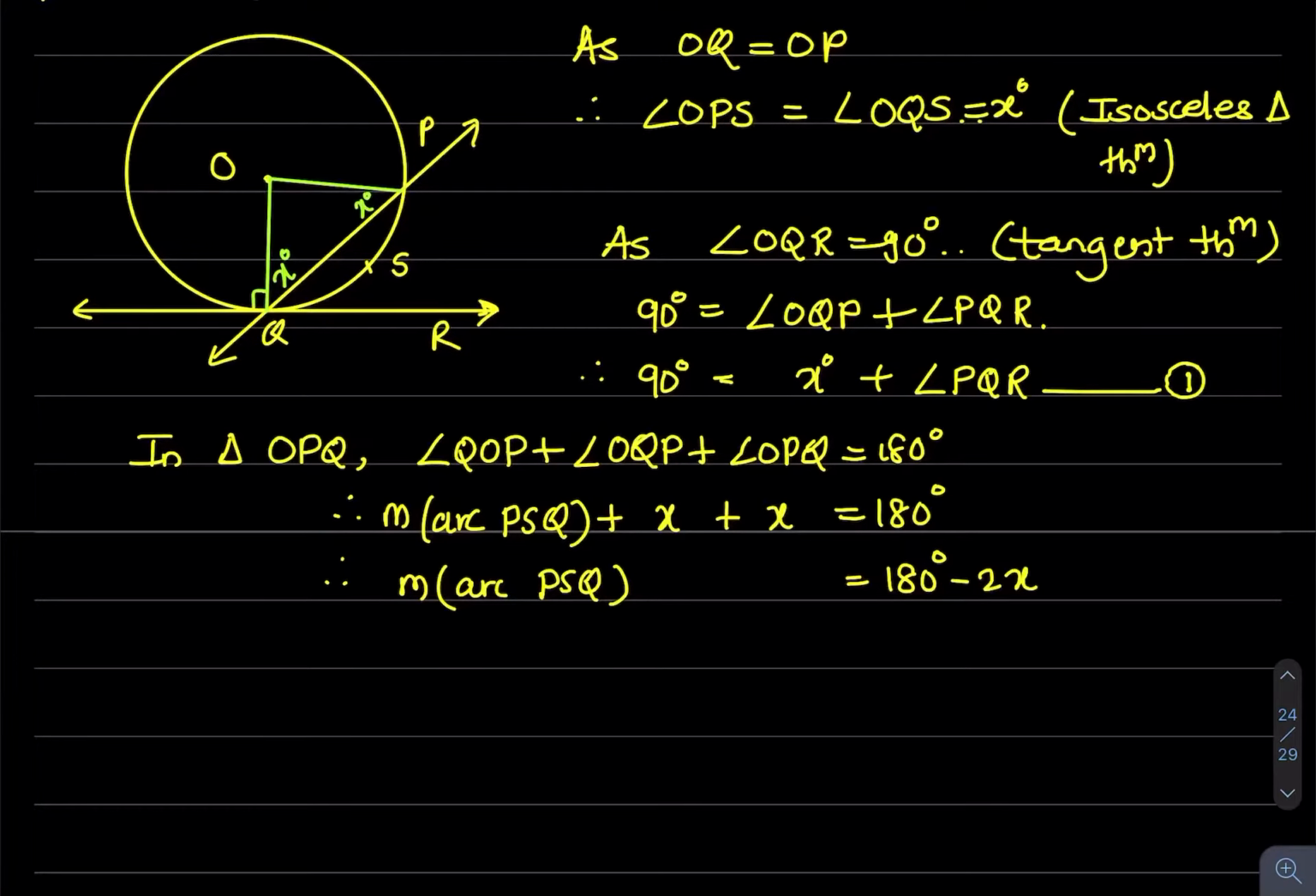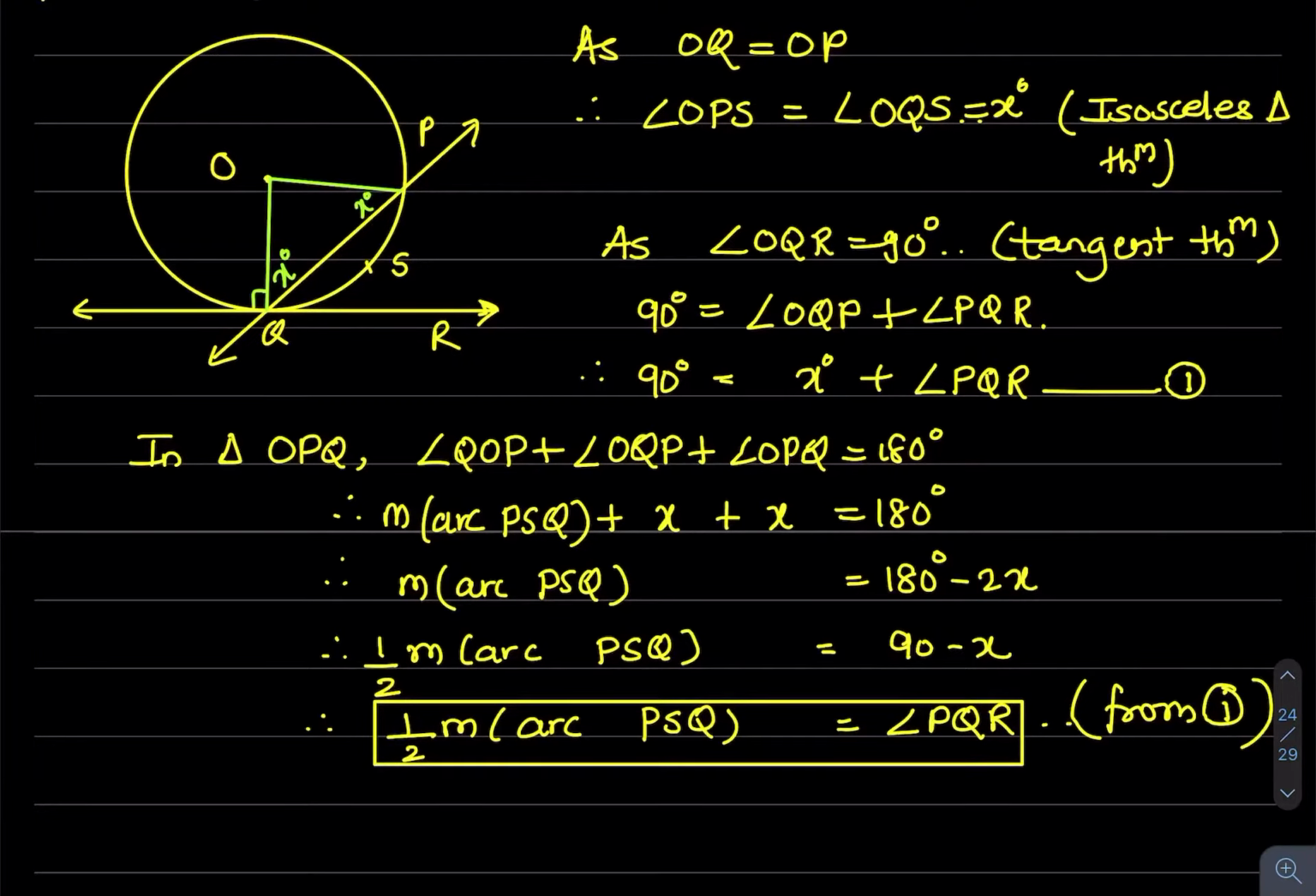So now I will divide both sides of the equation by 2. So this will be half major arc PSQ, this will be half of 180, 90, minus half of 2x, x. So now for 90 minus x I will put the value angle PQR from equation 1. So half major arc PSQ is equal to angle PQR. So this one is the proof of the second case.